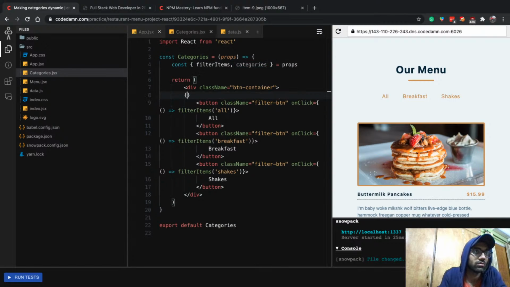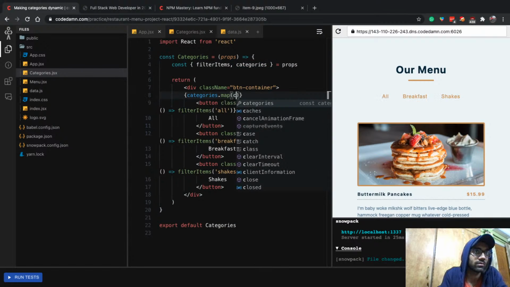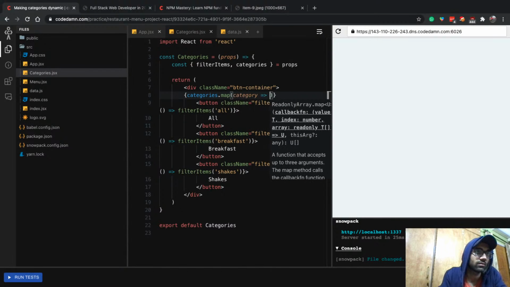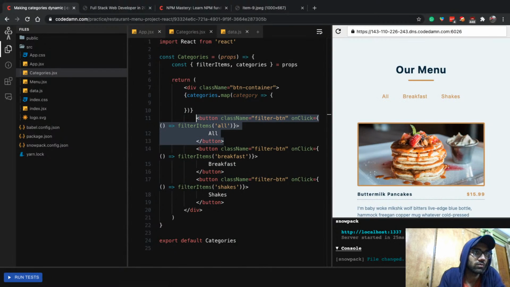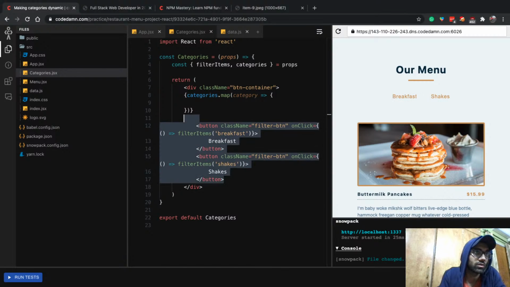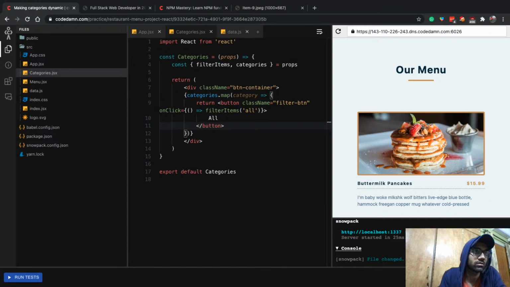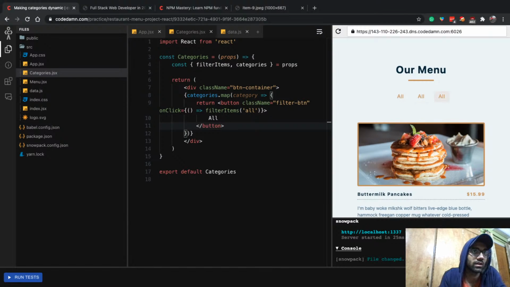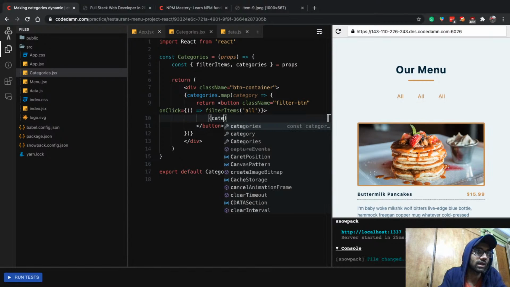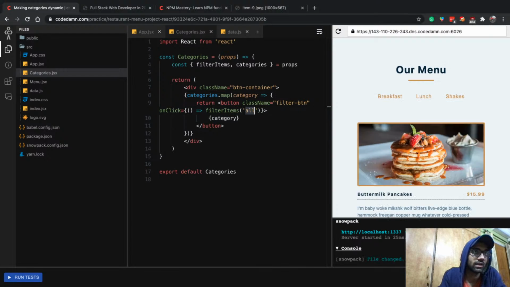So let's make use of categories.map category. And now all I want to do is return a single button, because we have mapped it. So return this button, but instead of getting all like this, I want the category to appear here. And I also want to pass the category like this.